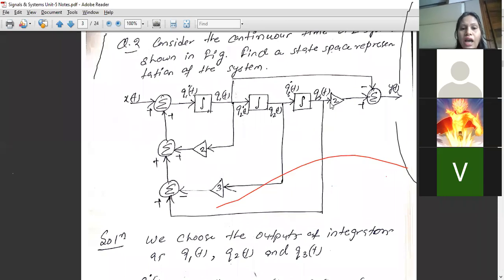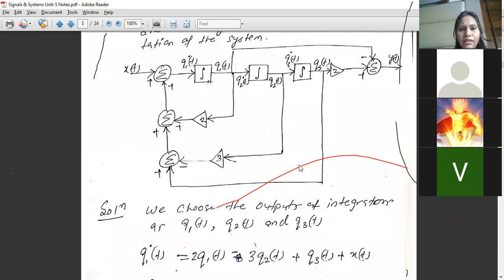Now the output of this integrator is q1(t). What will be the input here? That is q1 dot t. Now what do we mean by dot t? As we all know, dot represents the derivative. So q1 dot t, when it is given to an integrator, the output will be q1(t). Here q2 dot t is again the derivative of q2(t), and when it is given to an integrator, the output will be q2(t). And here q3 dot t, the input to an integrator, the output will be q3(t). So this is the input and output that we have taken.